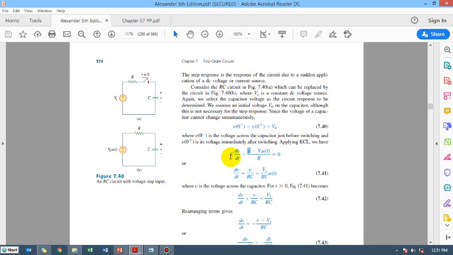Minus the supply voltage, Vs u(t), and we have to divide by R to get the current. So this voltage difference divided by R is the current through the resistor, because we have taken all directions going outwards from the capacitor and then from this point into the resistor. According to KCL, the sum of the currents should be 0.